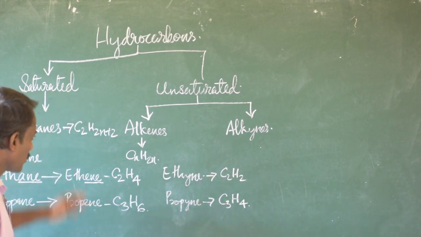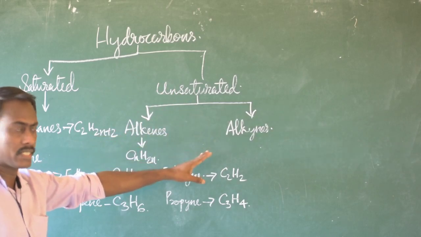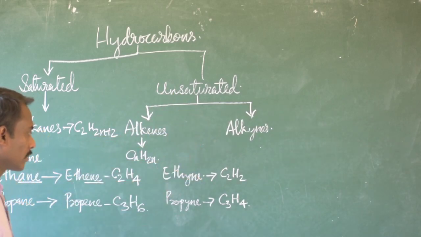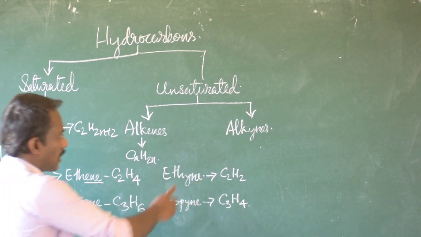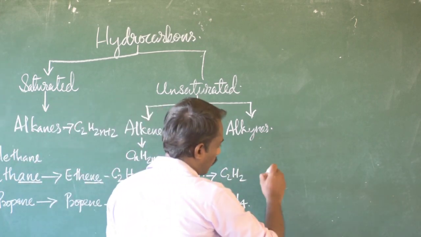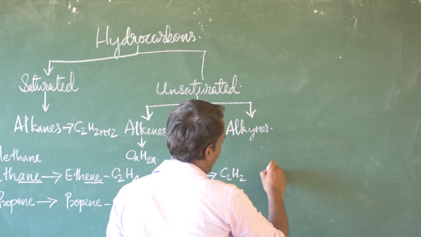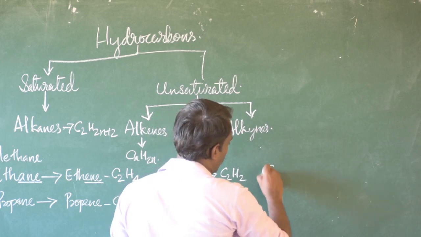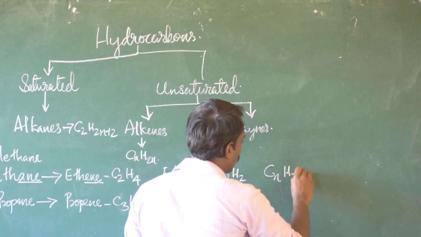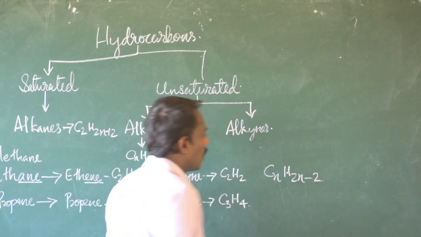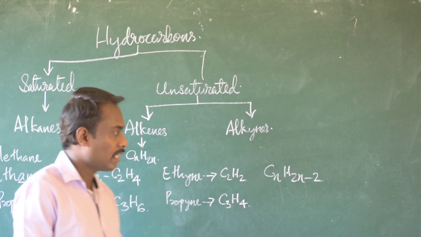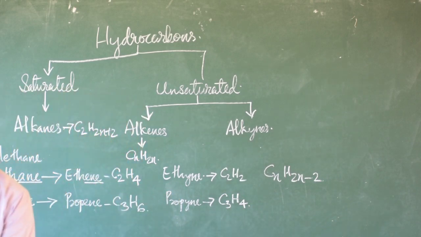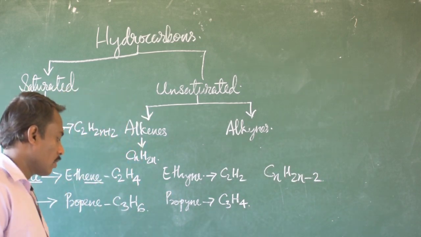So these are the saturated and unsaturated hydrocarbons: ethane, ethene, ethyne. Alkynes also have a general formula to find any member of this series, that is CnH2n-2, where n is equal to 1, 2, 3, etc. Any member of alkyne can also be found by using this general formula.